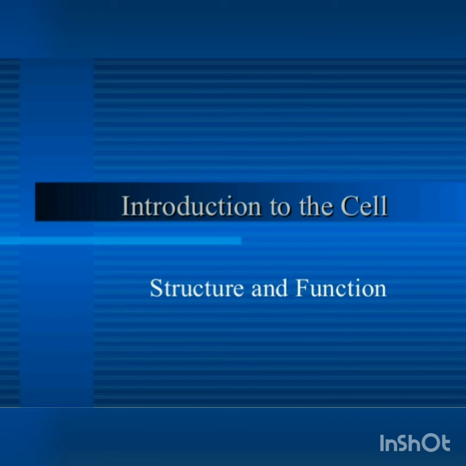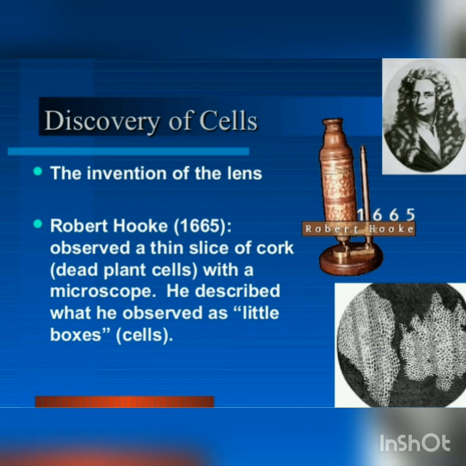Who discovered the cell? Robert Hooke in 1665 observed a slice of cork, meaning dead plant cells, with a microscope. He described what he observed as little boxes, as cells. He took a part of the bark of the tree, took thin slices of the cork and observed them under a microscope. He noticed some partitioned boxes or compartments in the cork slice. These boxes appeared like a honeycomb. One box was separated from the other by a wall or partition.